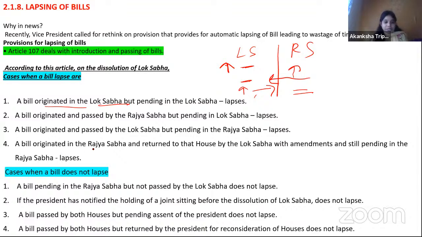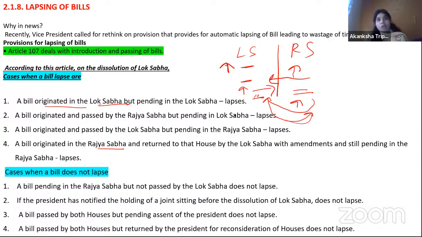A bill originated in the Rajya Sabha and went into the Lok Sabha. From there it gets certain recommendations, and then the bill returns to the Rajya Sabha, but is pending here, so it will lapse. So in short, just remember that when a government comes, it wants to introduce its own bills and make policy in its own way, because there can be certain differences.